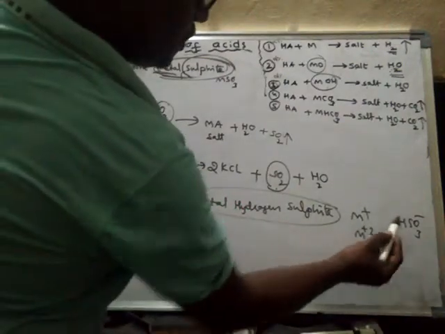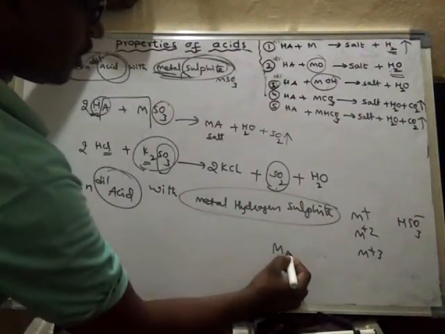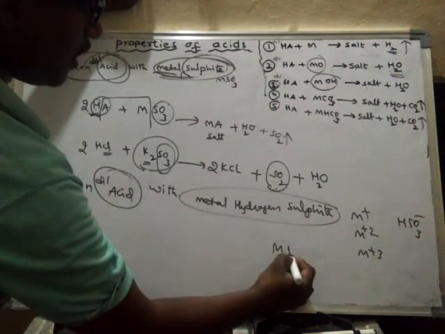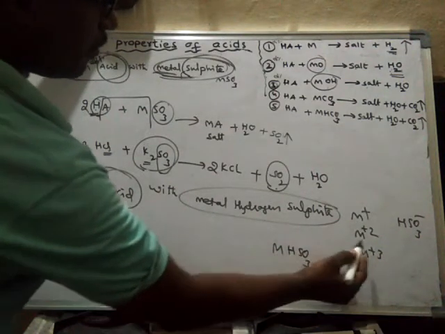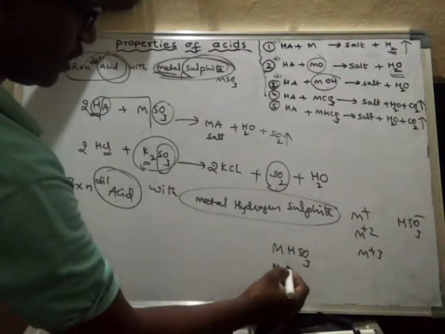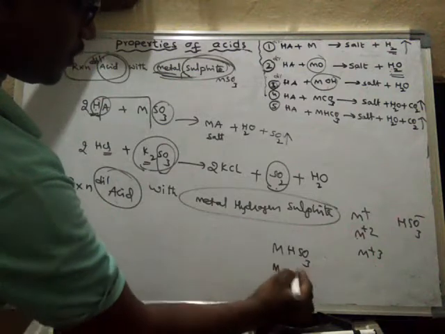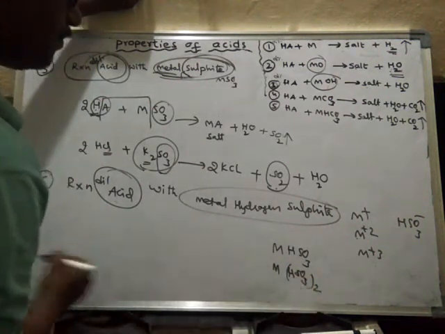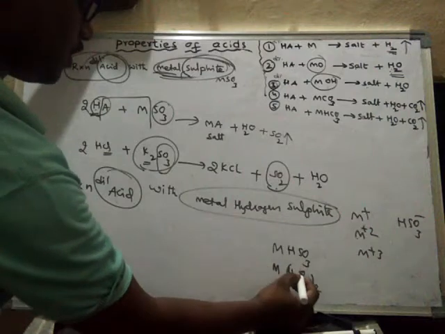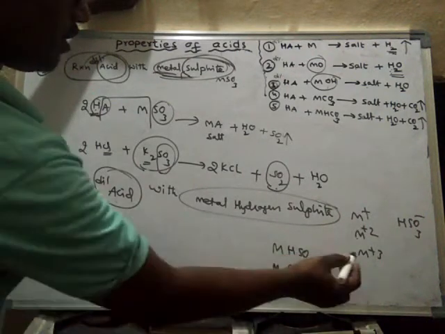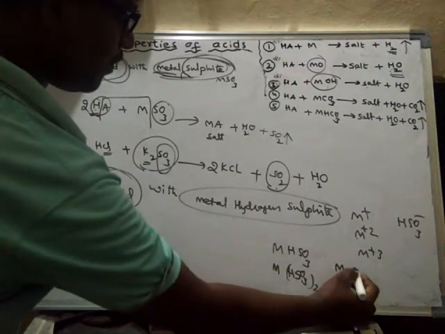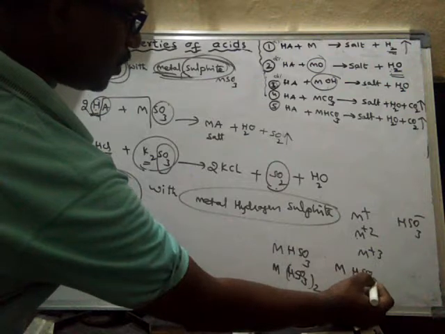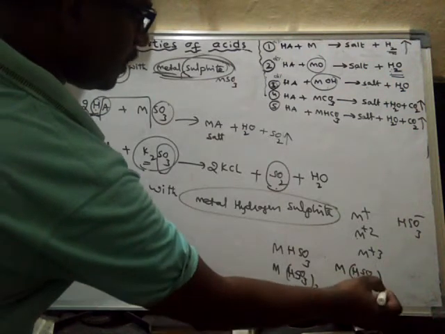With this they form the formula MHSO3. With this they form the formula MHSO3 taken twice. MHSO3 taken thrice.